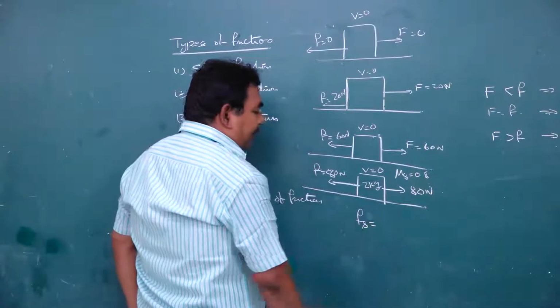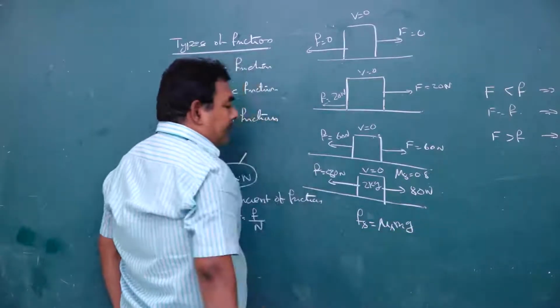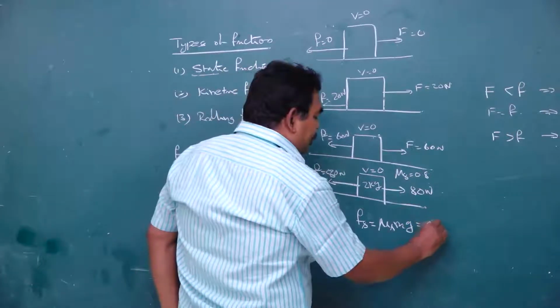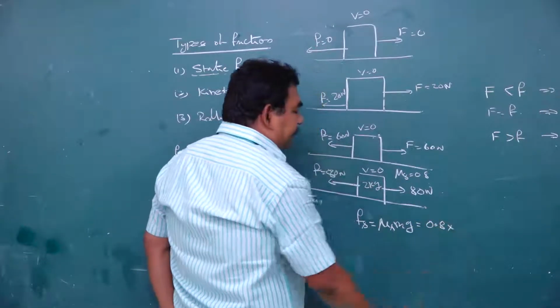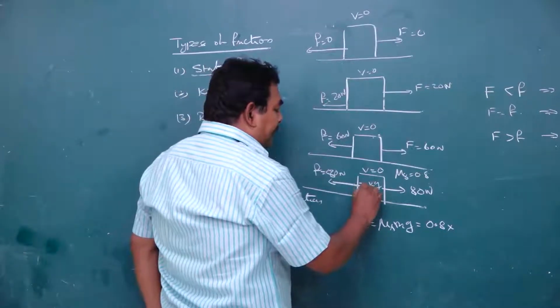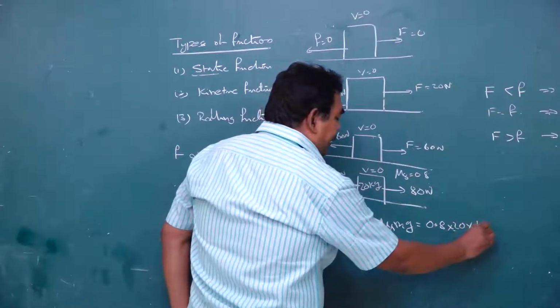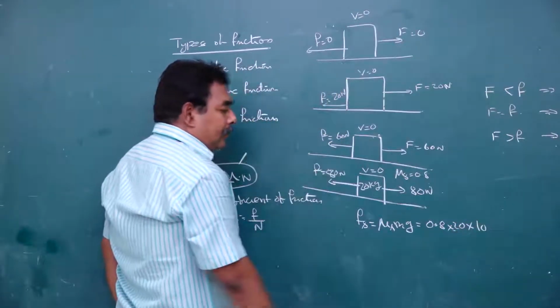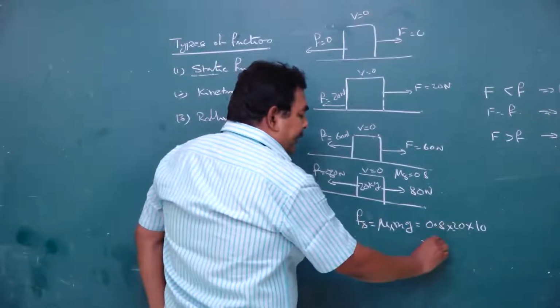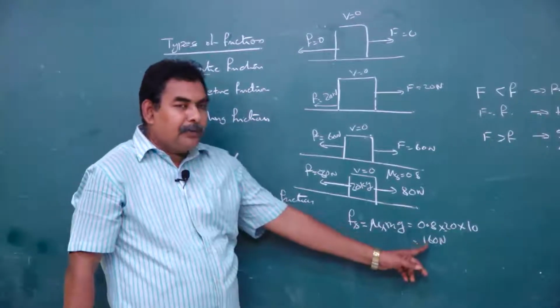Fs is equal to mu s mg. Mu s is 0.8, mass of the body, let us take 20 kg, into 20, g is equal to 10. So, ఎంతండి? 160 newtons.